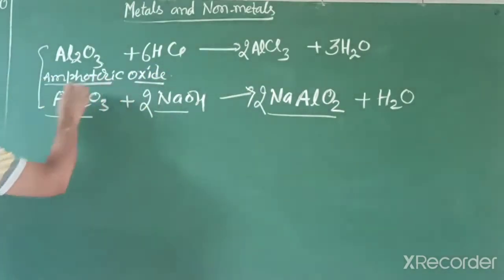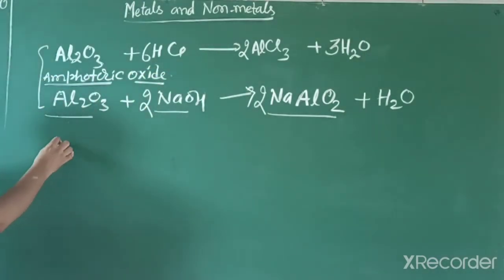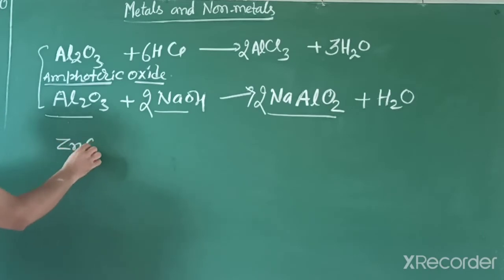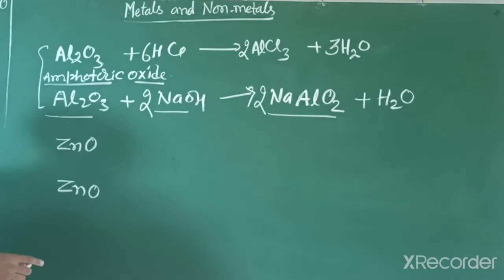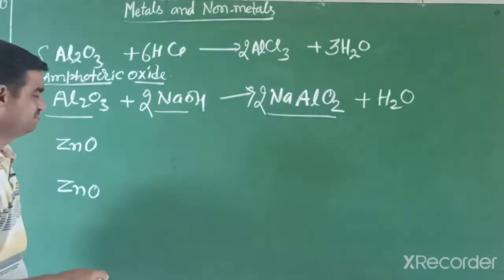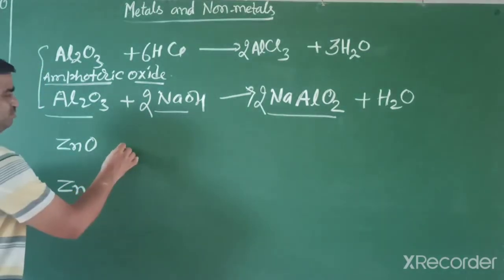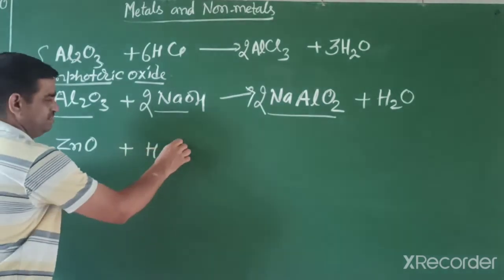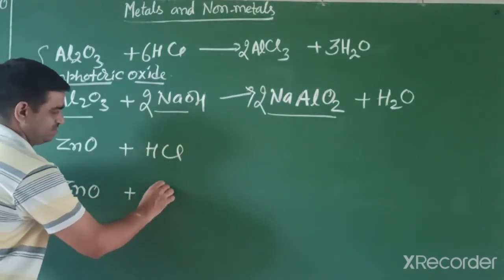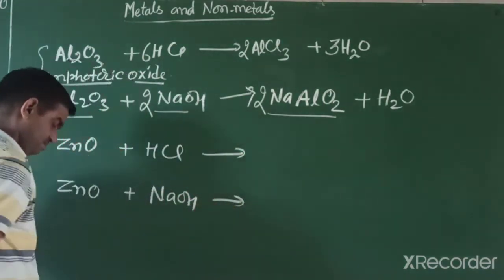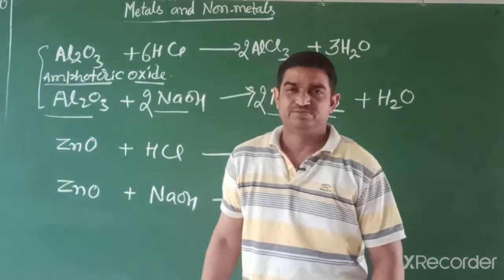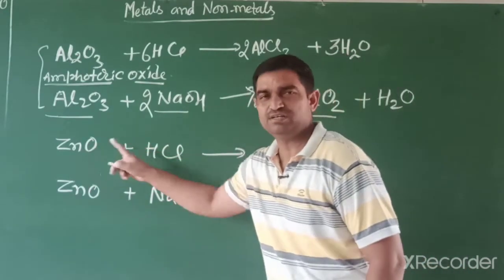I can write one more example of amphoteric oxide, zinc oxide. Zinc oxide behaves amphoteric because near the zigzag line elements behave as acid and base both. When it reacts with acid and base, we can write the reaction. When it reacts with acid, it forms salt, zinc chloride.